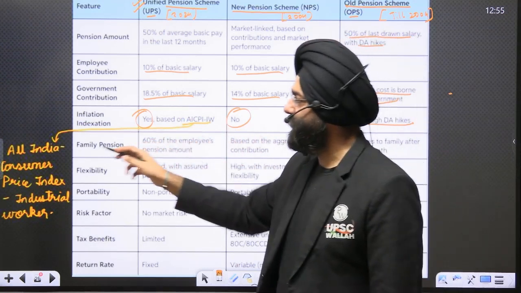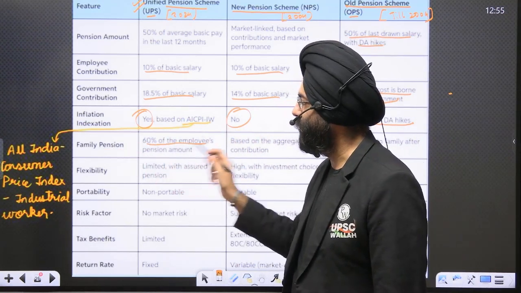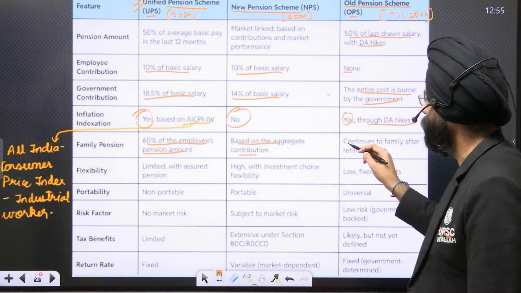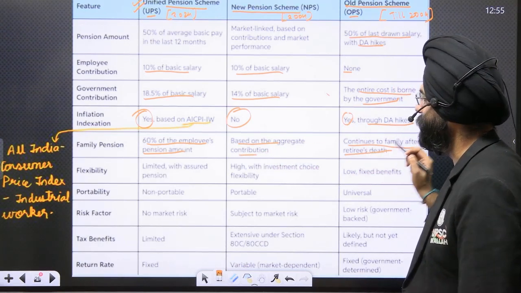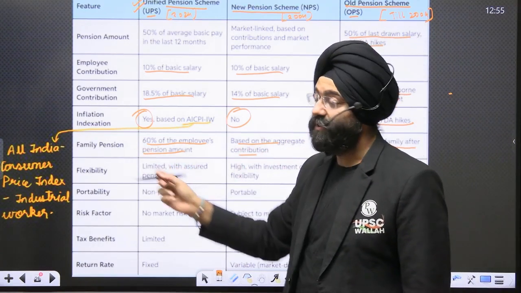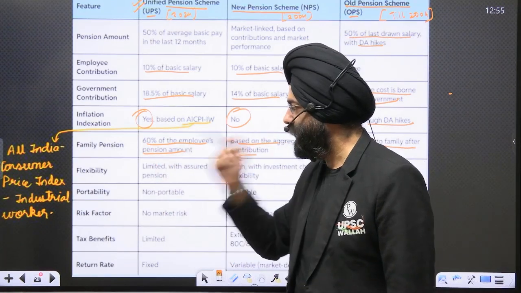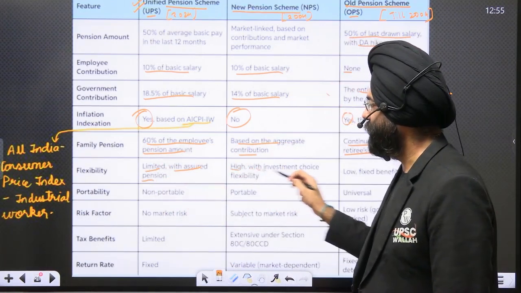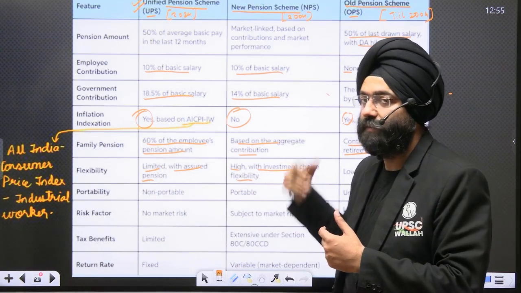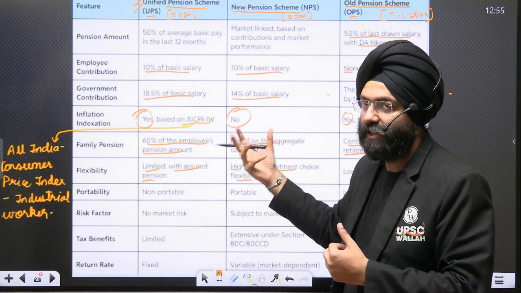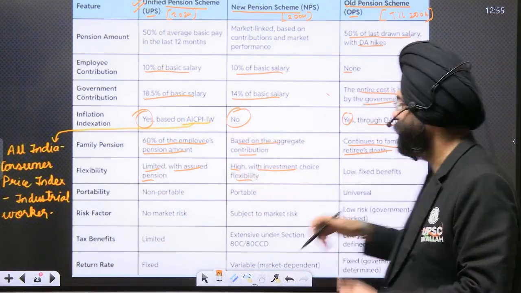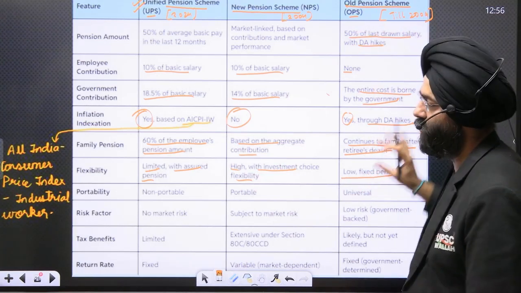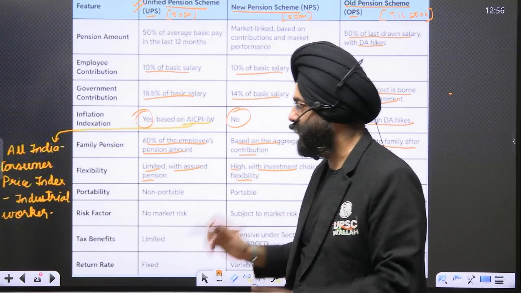Family pension, that means 60% of the employee's pension amount based on the aggregate contribution and continues to the family after the retiree's death. This is family pension, that means after the death of the employee. Flexibility, there is limited flexibility with assured pension. High with the investment of the flexibility choice. That means how much investment has been made to the fund basically for the pension, that is what you will get. Over here, low because the fixed benefits were there. That means 50% of the last drawn was the pension that you were getting.